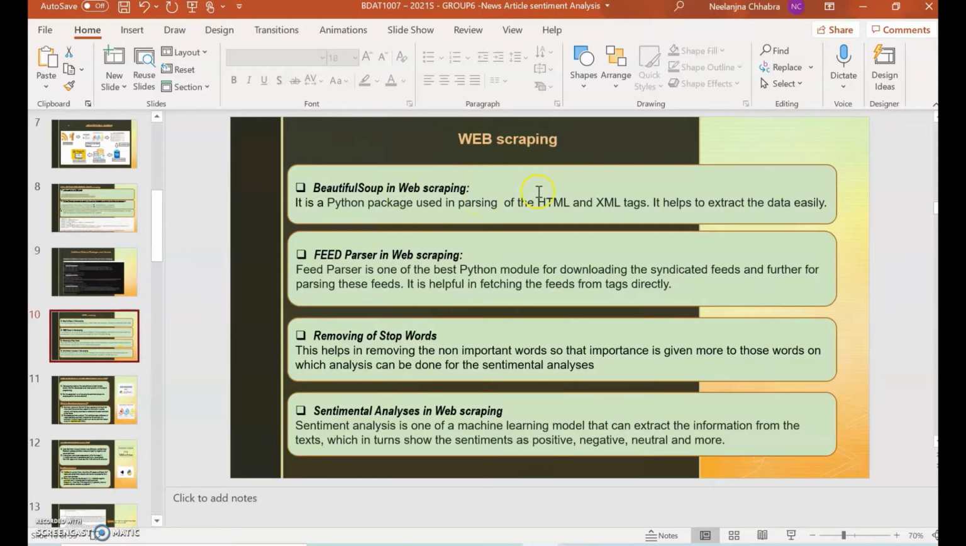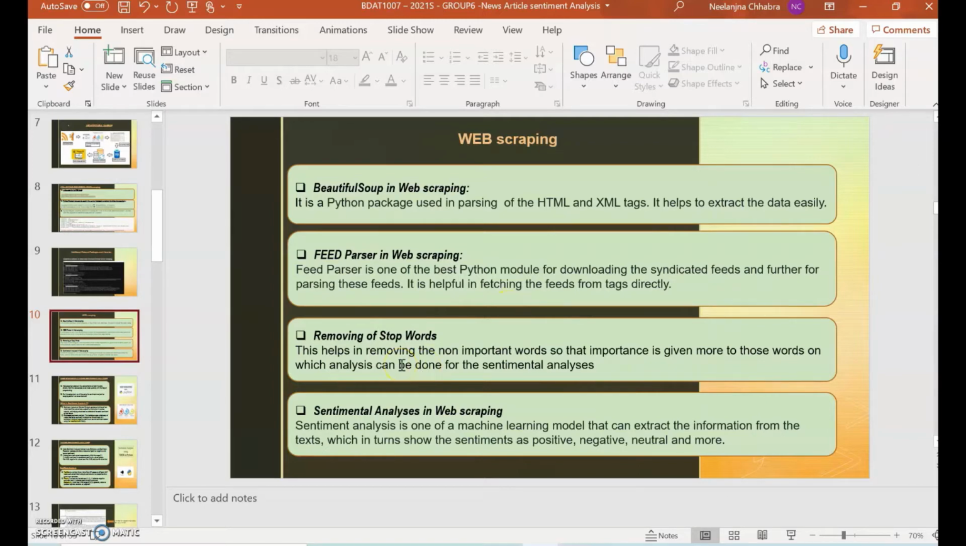Later on, for the web scraping part, we have utilized Beautiful Soup. It's a Python package that is used in parsing of the HTML and the XML tags. The feedparser is one of the best Python modules for downloading the syndicated feeds and further parsing these feeds.